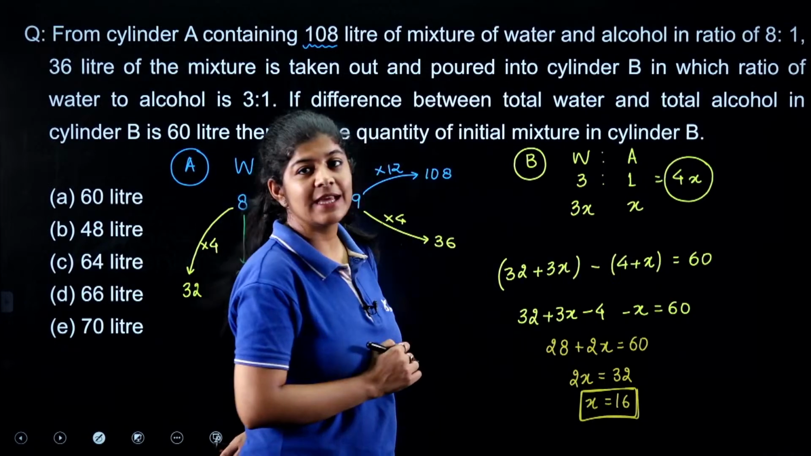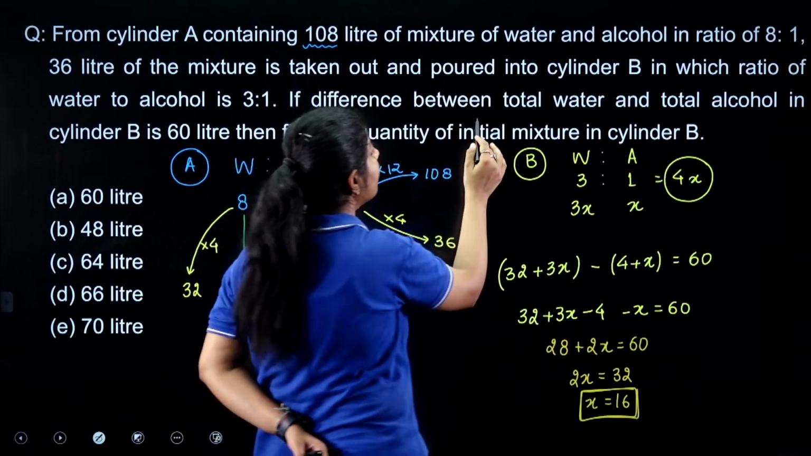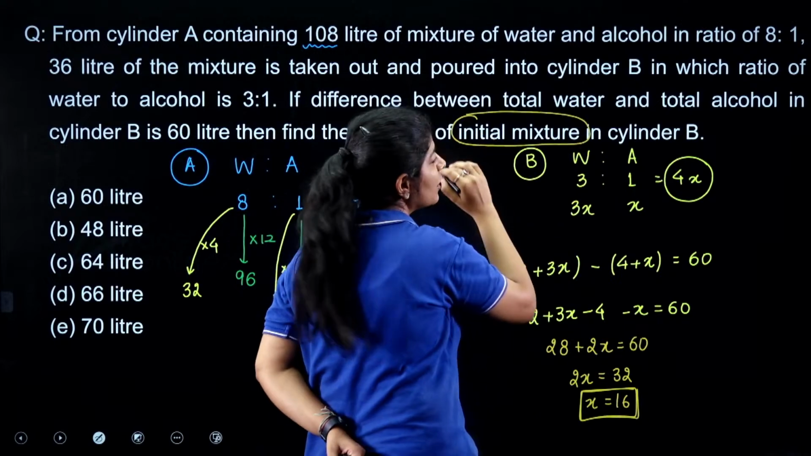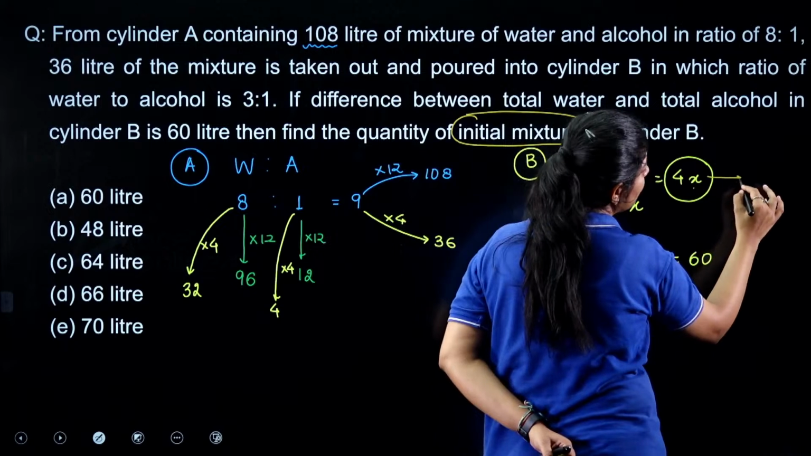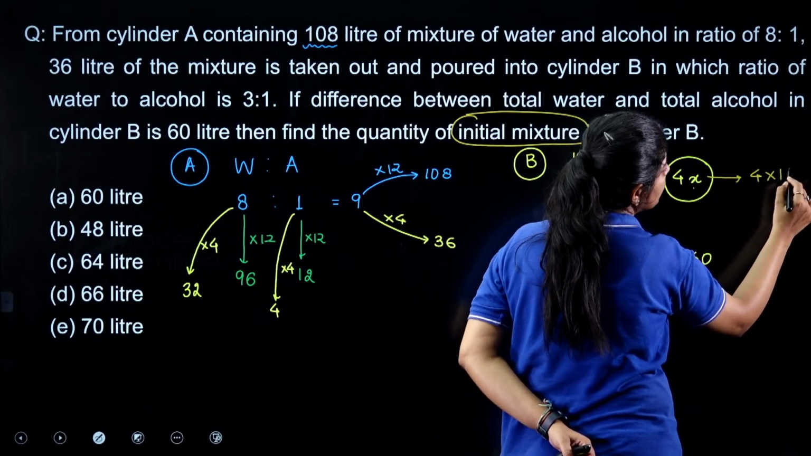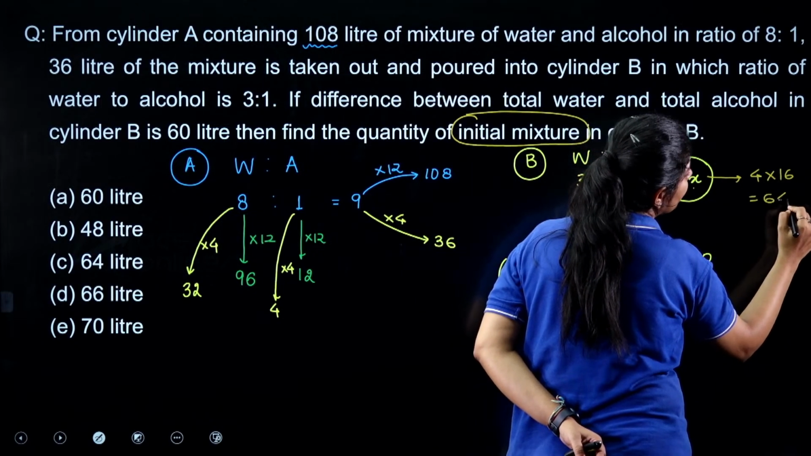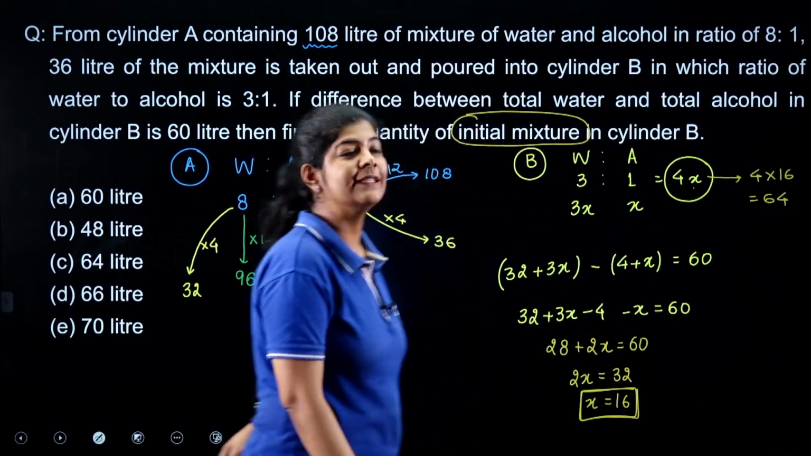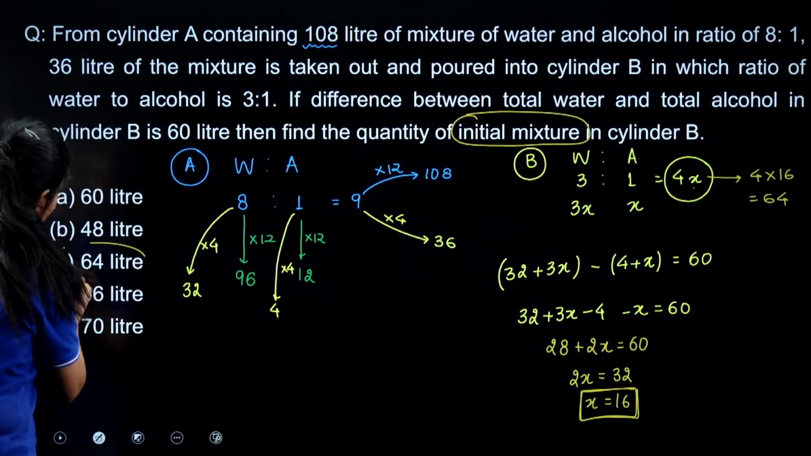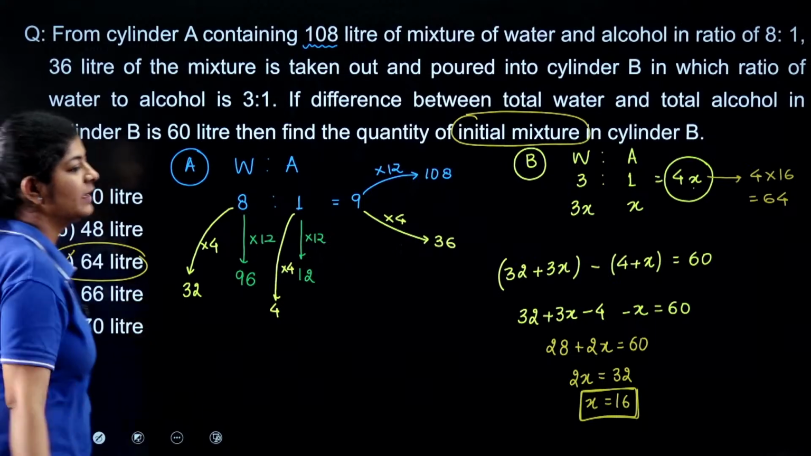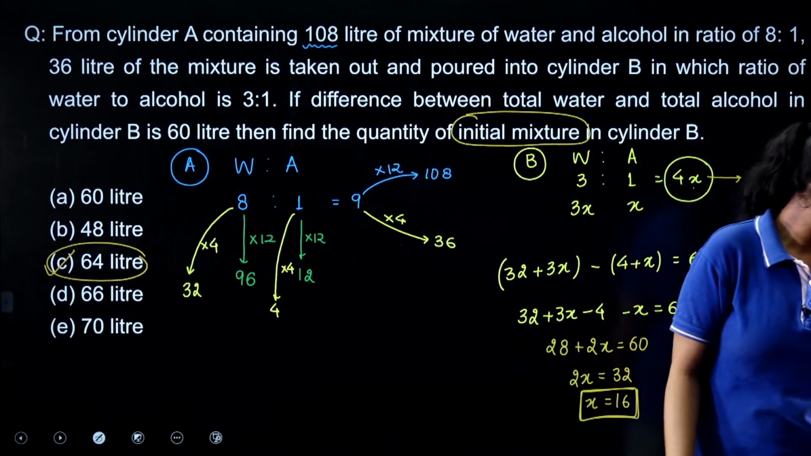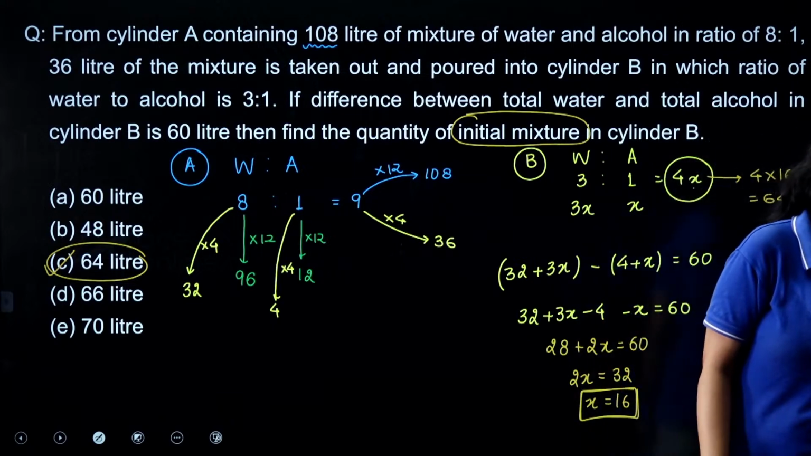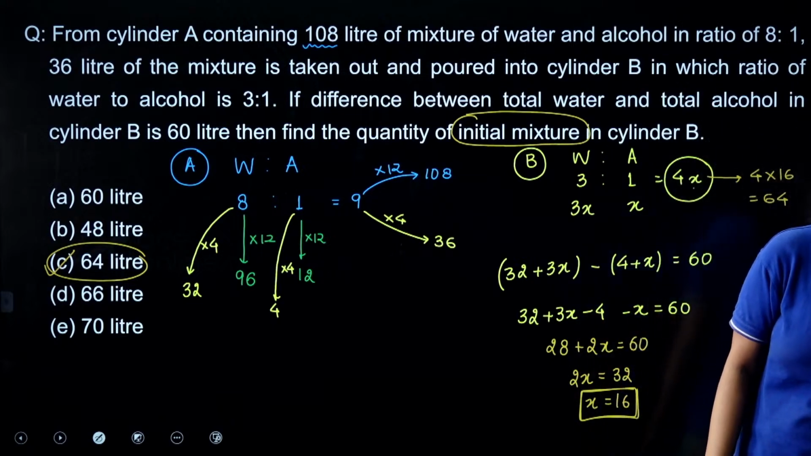But the question is asking what is the initial mixture quantity, and the mixture quantity that we have is 4x. That means we need to multiply 4 by 16, and the quantity that we get is 64 liters. The quantity that we are getting over here is 64 liters. Option number C is the correct one, right?